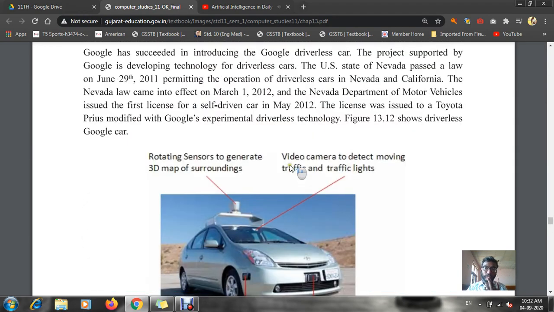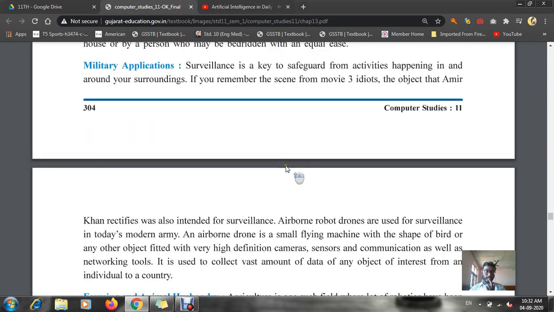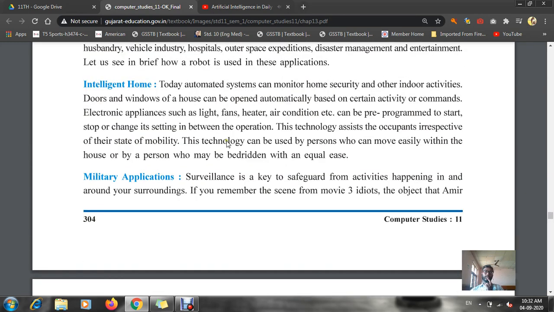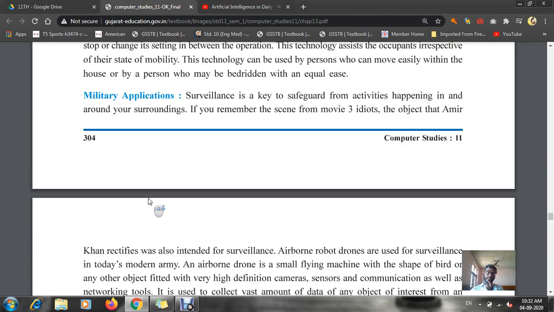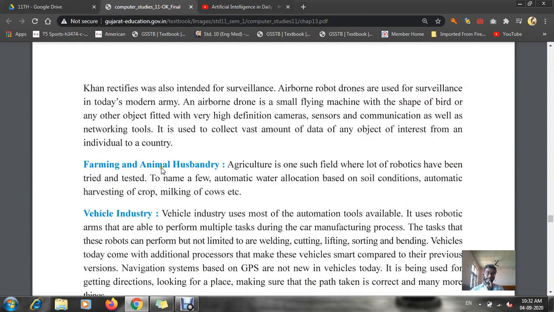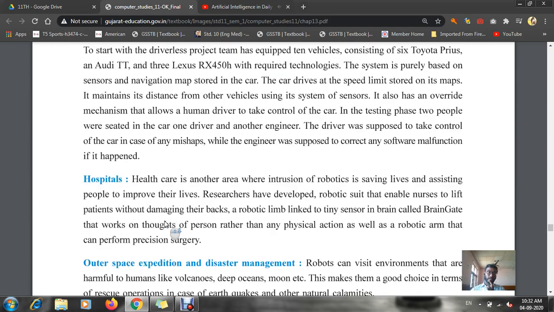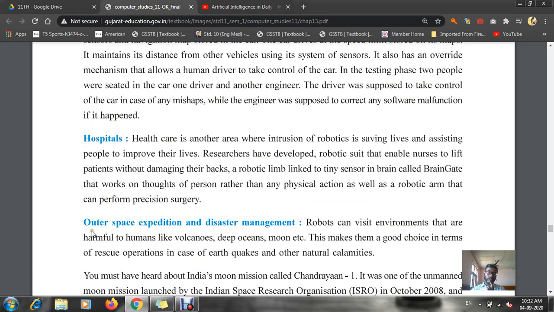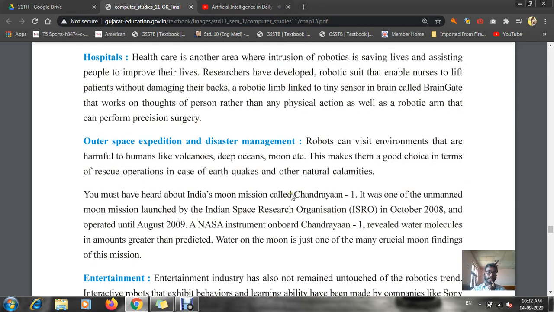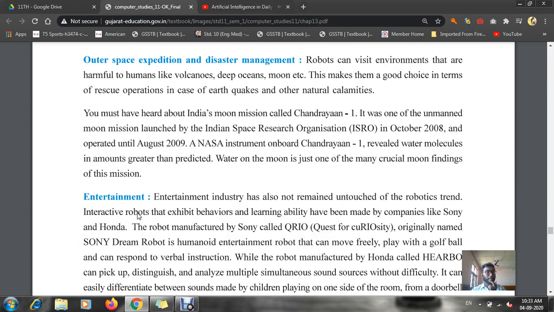So these are the areas in which our computers can be used. The first one, as you know, is intelligent home. Second is your military applications, and third one is your farming and animal husbandry. Fourth one is your vehicle industry. Fifth one is your hospitals. Okay, and sixth one is your outer space expedition, for going for Mars mission or moon mission. Such type of missions can be used. And last one is for your entertainment purpose, especially used for AI.